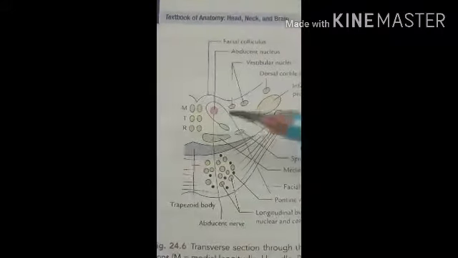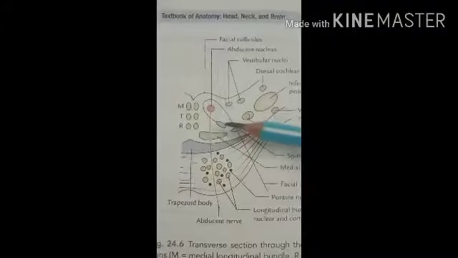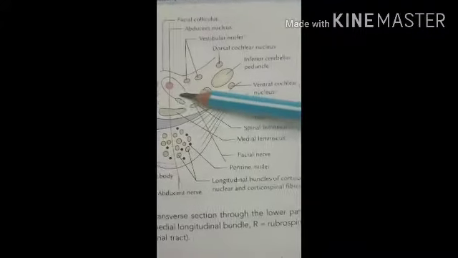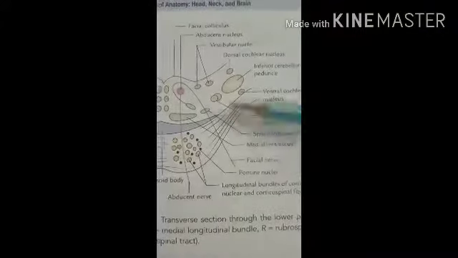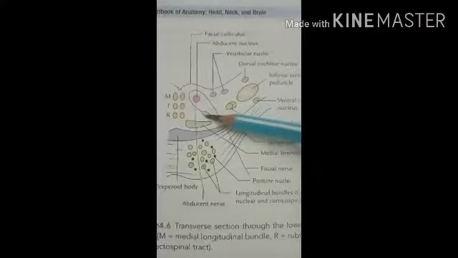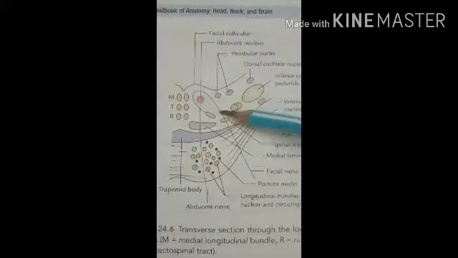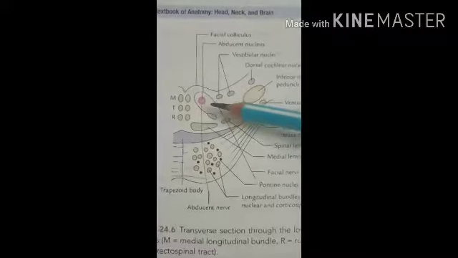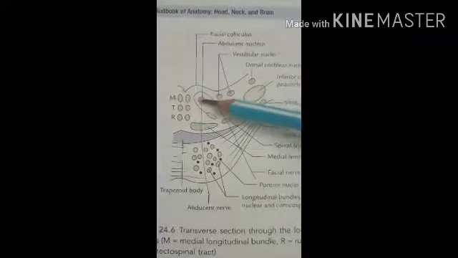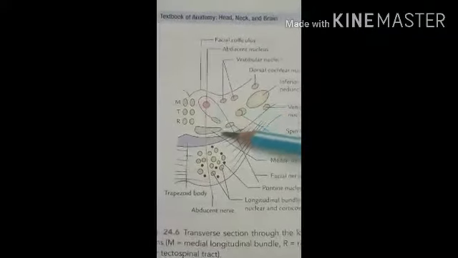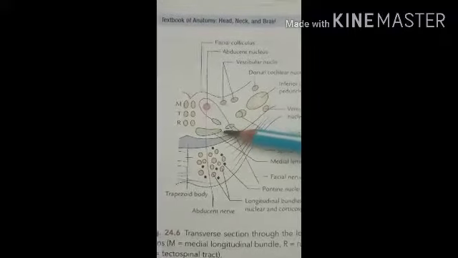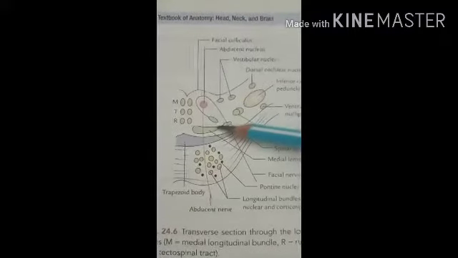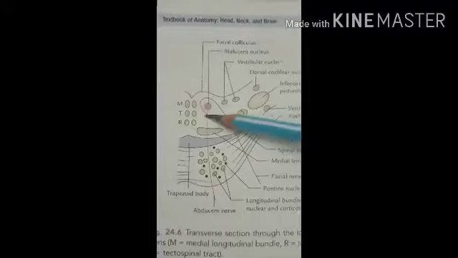Then the motor nucleus of the facial nerve. Here you can see the facial nerve and this is the nucleus. The motor nucleus of the facial nerve lies ventrolateral to the abducent nucleus. The nerve first winds round the abducent nucleus.